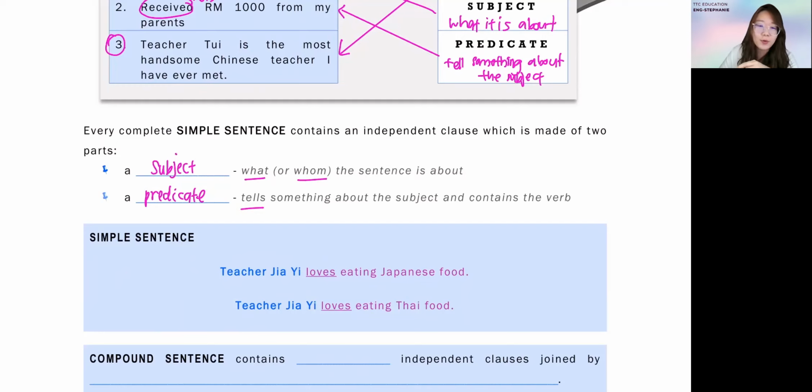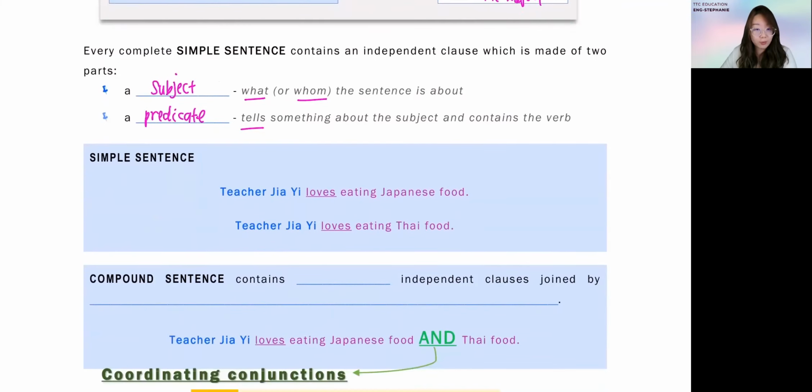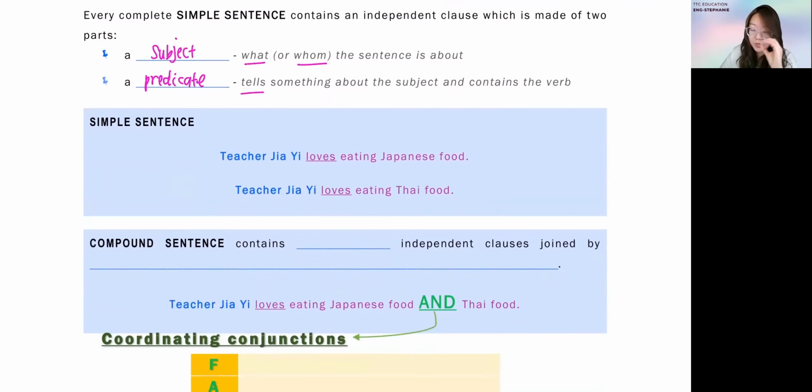But this is too simple. This is something that you already know and have been using since Standard 6. So when you come up to secondary school level, we want something more, level up. In order to get a good score in your essay exam, you will need to try to form other than simple sentences, but also add on compound sentences. I'm not telling you not to put in some simple sentences because they are too simple. I want you to show variations, okay?